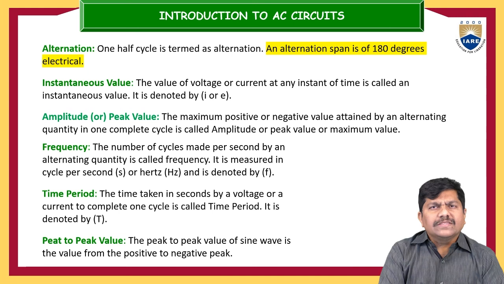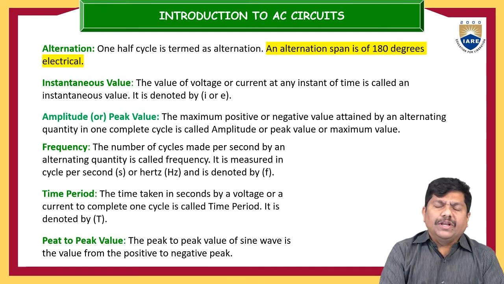So if time progresses and the magnitude of that alternating quantity also varies, such values are called instantaneous values. The value of the voltage or current at any instant of time is called the instantaneous value. It is denoted with lowercase i for current and lowercase v for voltage.